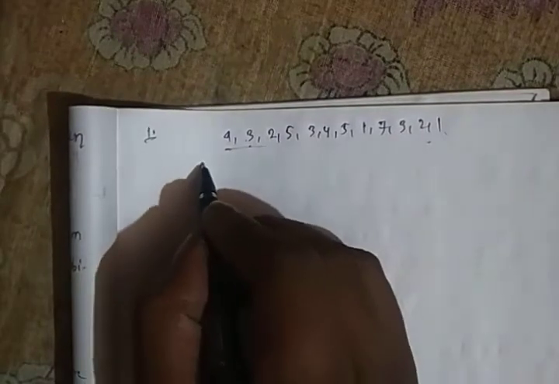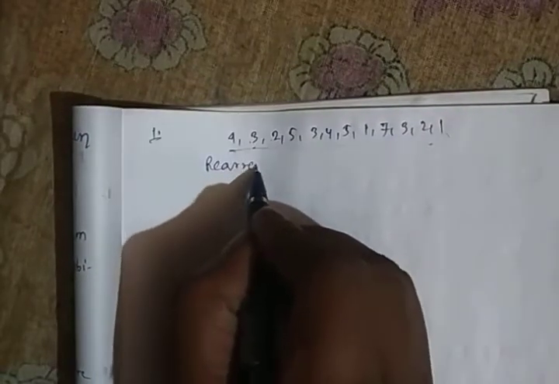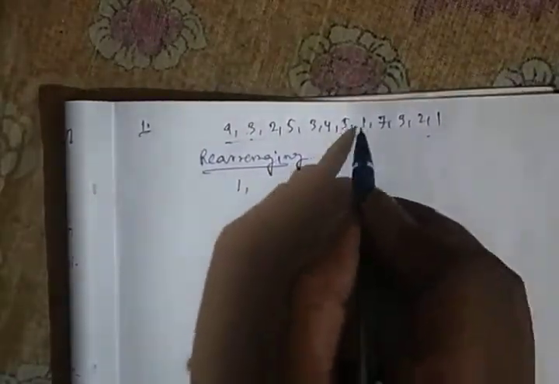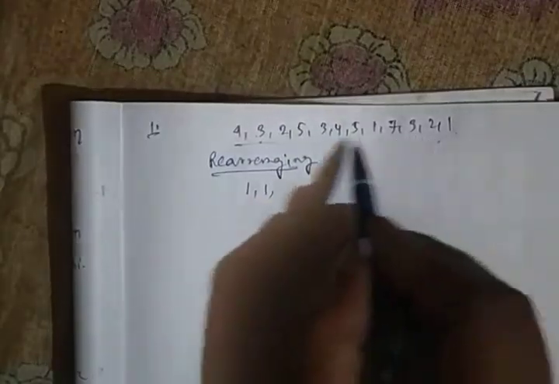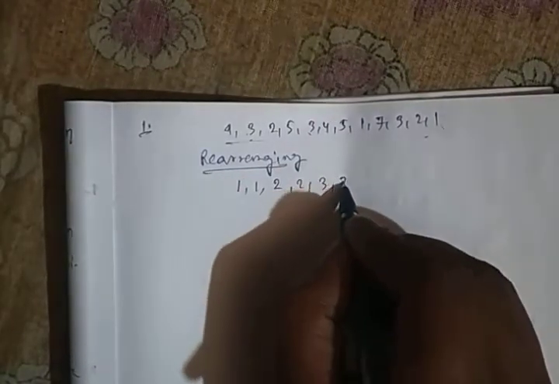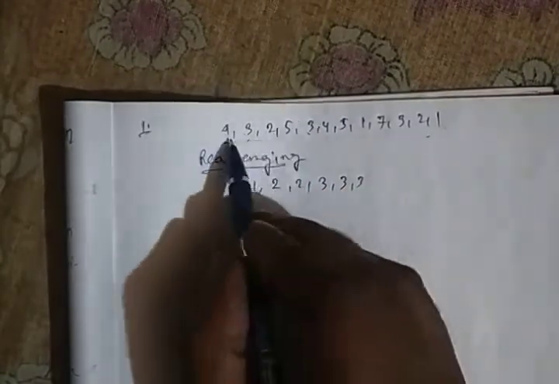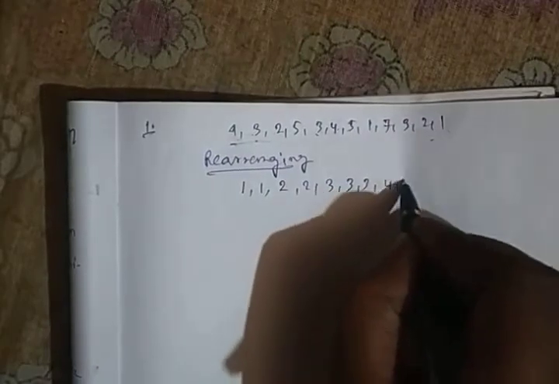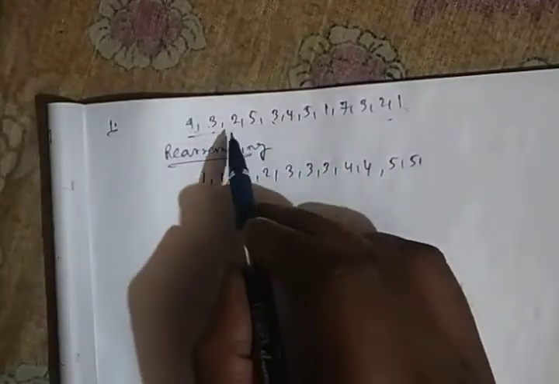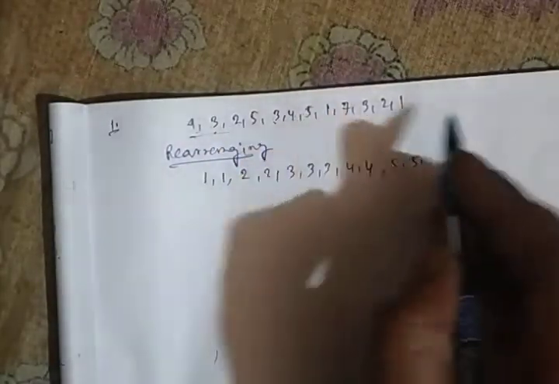Rearranging, we get: 1 happens 2 times, next 2 happens 2 times, next 3 happens 3 times, so 3, 3, 3, next 4 happens 2 times, 4, 4, next 5 happens 2 times, 5, 5, next there is no 6, and then 7.